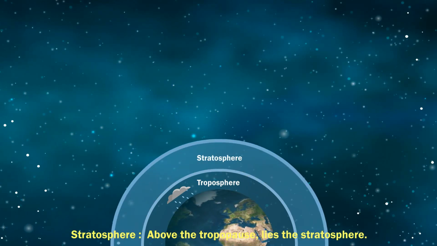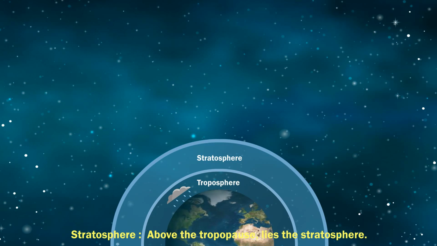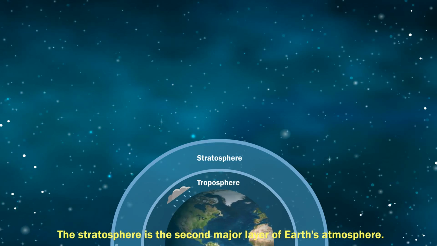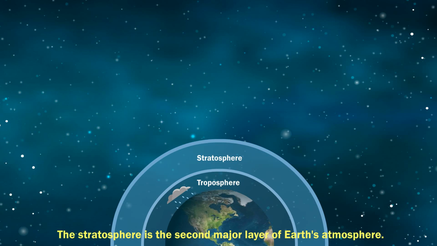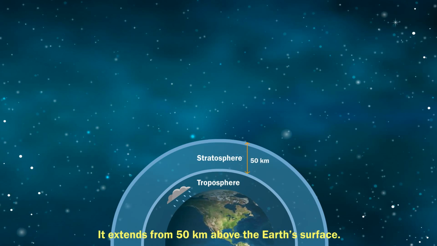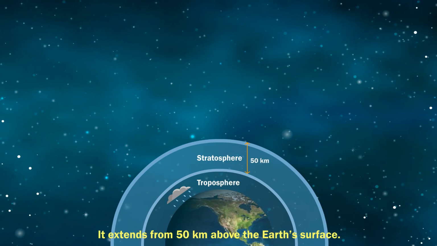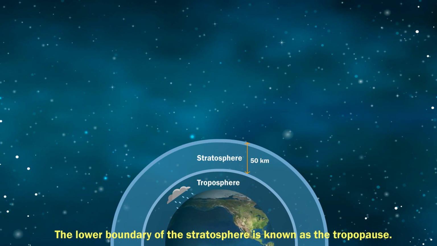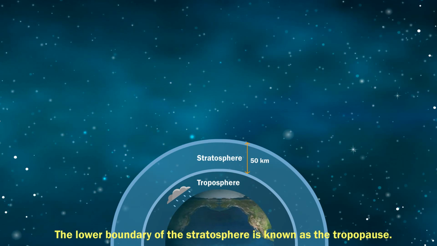Stratosphere. Above the tropopause lies the stratosphere. The stratosphere is the second major layer of the Earth's atmosphere. It extends to 50 kilometers above the Earth's surface. The lower boundary of the stratosphere is known as the tropopause.